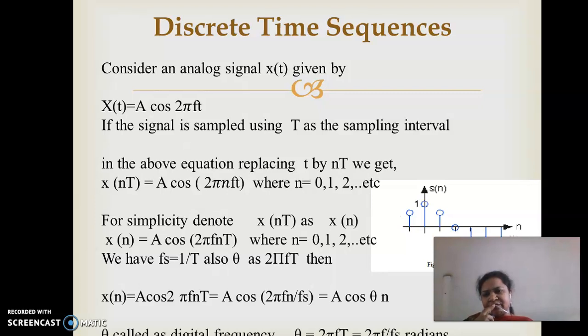And here what is fs? Here fs is your sampling frequency. We can also write it as 1 by T. And theta is 2 pi ft. If you take 2 pi ft as theta, then we can write a cos 2 pi f nT, or in place of T we can write 1 by fs, or we can simply write theta instead of 2 pi ft. This theta is called the digital frequency.